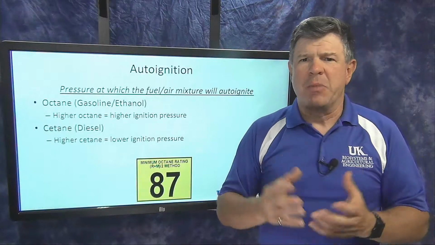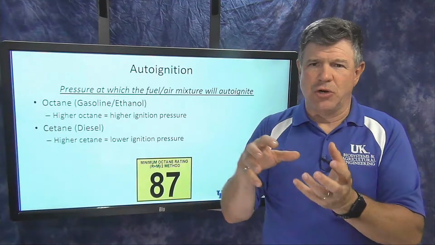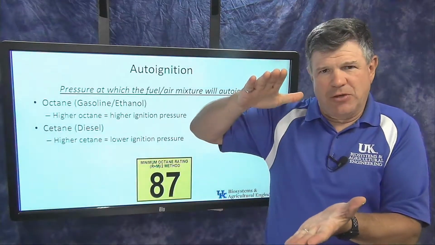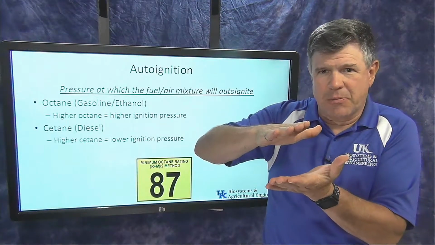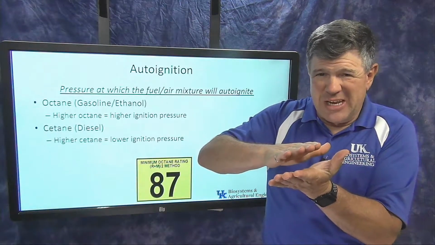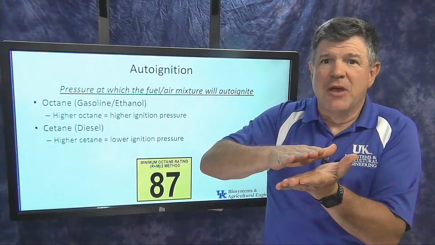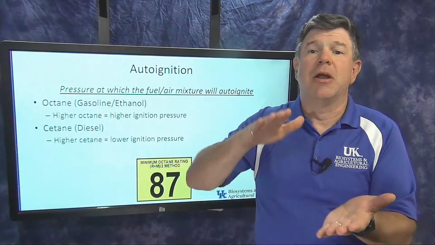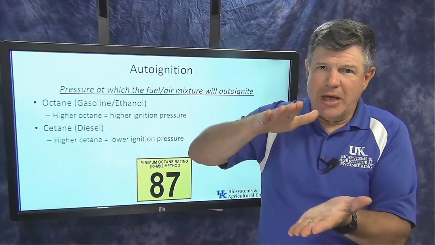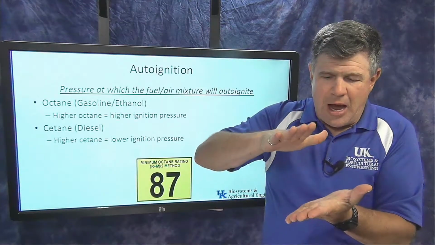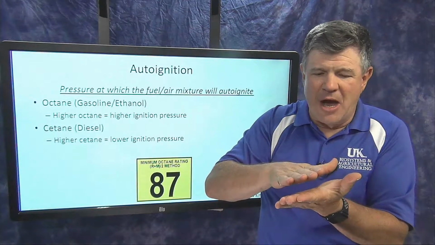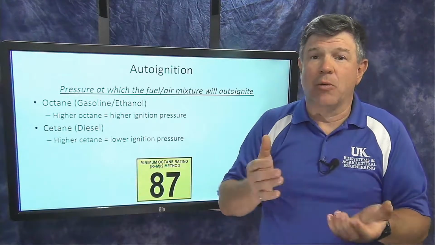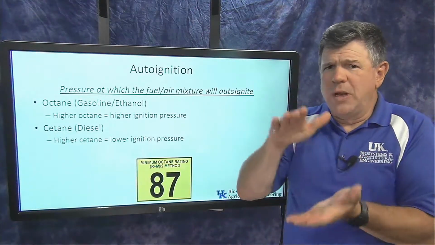Well, here's the deal. If I take any type of air-fuel mixture, similar to what we were pulling into an engine or combusting in an engine, and I pressed and pressed and compressed it, eventually, if I got the pressure high enough, it would auto-ignite. It would just burn on its own without any kind of spark or flame or anything to make it burn. So that's what we call auto-ignition. I'm going to compress that air-fuel mixture enough, get it above that pressure, and it will auto-ignite. It'll burn on its own, okay? So what is that pressure and how do we do that?